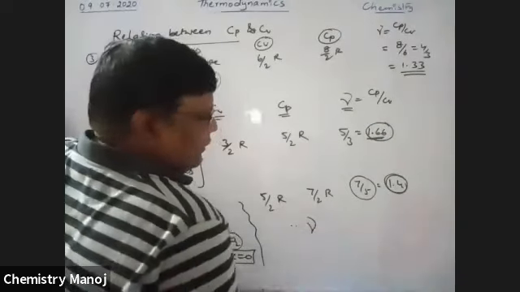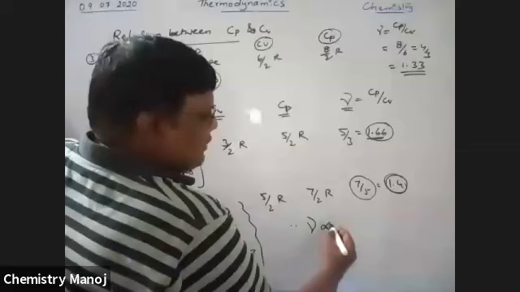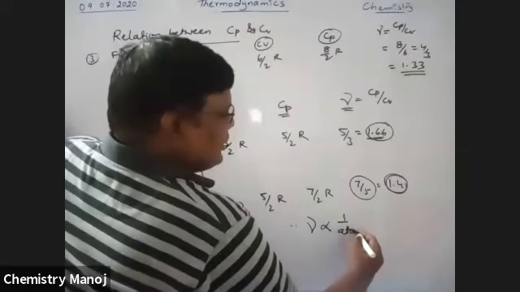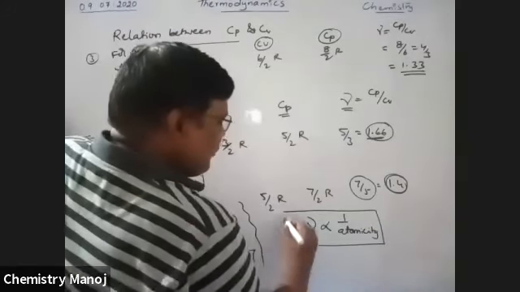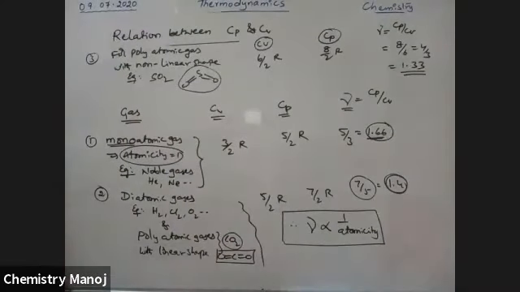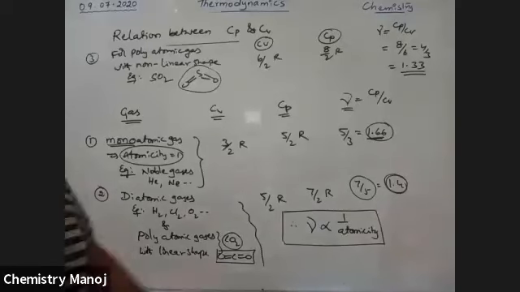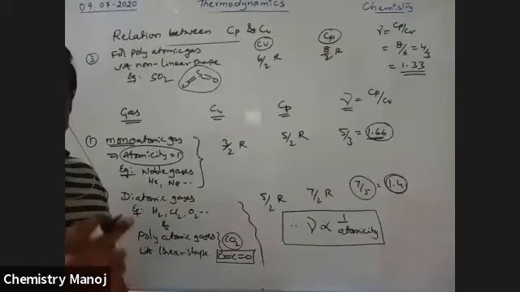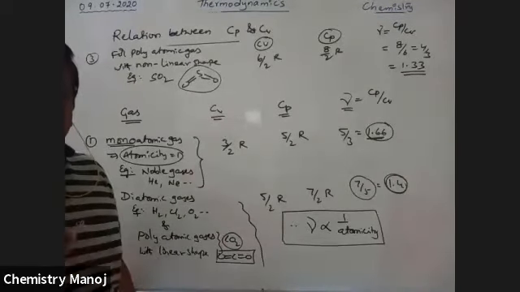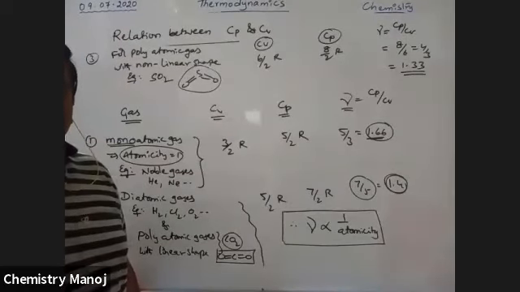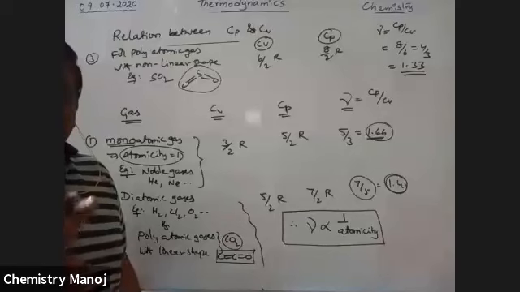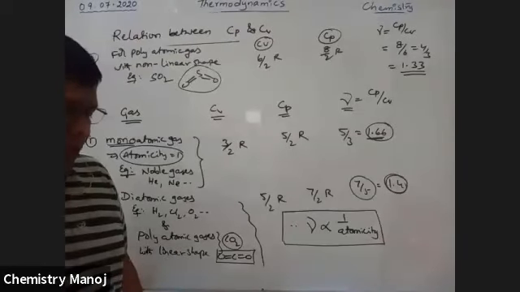Therefore, gamma, that is Cp by Cv value, is inversely proportional to atomicity of the gas. As atomicity of the gas increases, gamma value decreases. So this gamma value is very helpful to identify the atomicity of the gaseous molecule. So the important application of this gamma value is to find out the atomicity of the molecule.